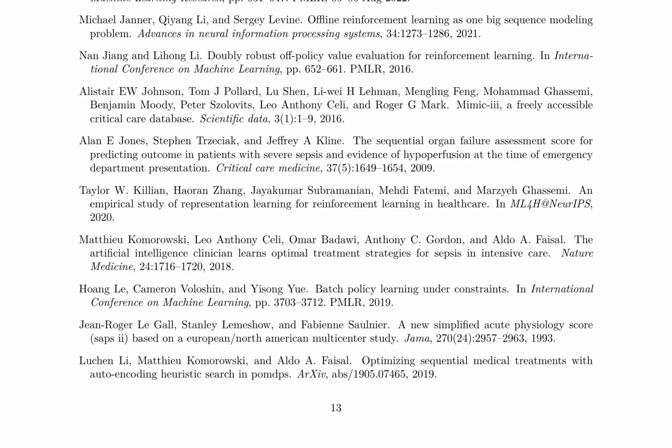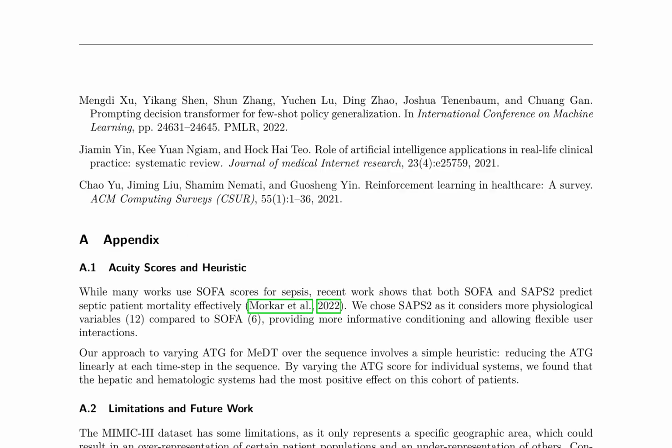In the context of healthcare, they reference studies on reinforcement learning for sepsis treatment, offline policy evaluation, and interpretable off-policy evaluation, as well as works on evaluating reinforcement learning algorithms in observational health settings and guidelines for reinforcement learning in healthcare. The authors also acknowledge research on representation learning, batch policy learning under constraints, and optimizing sequential medical treatments using auto-encoding heuristic search and POMDPs. This comprehensive review underscores the significance of reinforcement learning, transformers, and interpretable models in healthcare, highlighting their potential to improve sepsis treatment and patient outcomes.